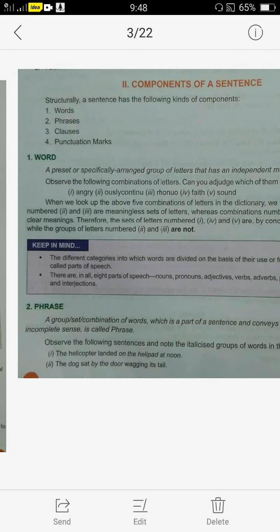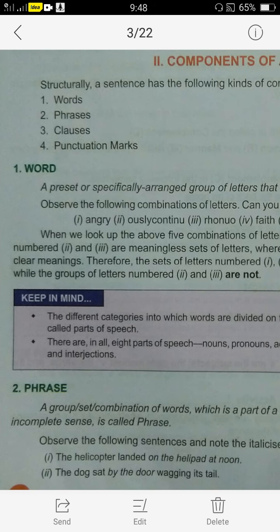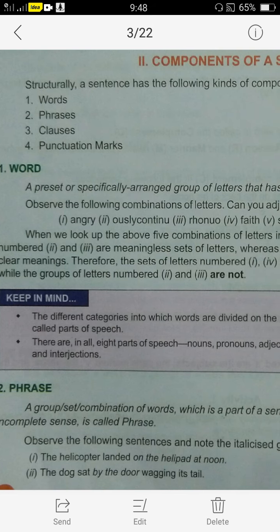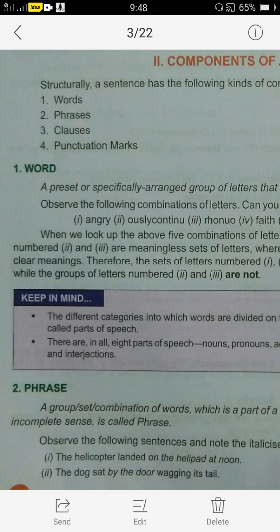Now one by one. Word: I think you all know what a word is. A group of letters that makes sense is called a word. Like angry, angry is a word. But OUSLYCONTINU is a group of letters that does not make sense, so it is not a word. So you all know a word makes sense.